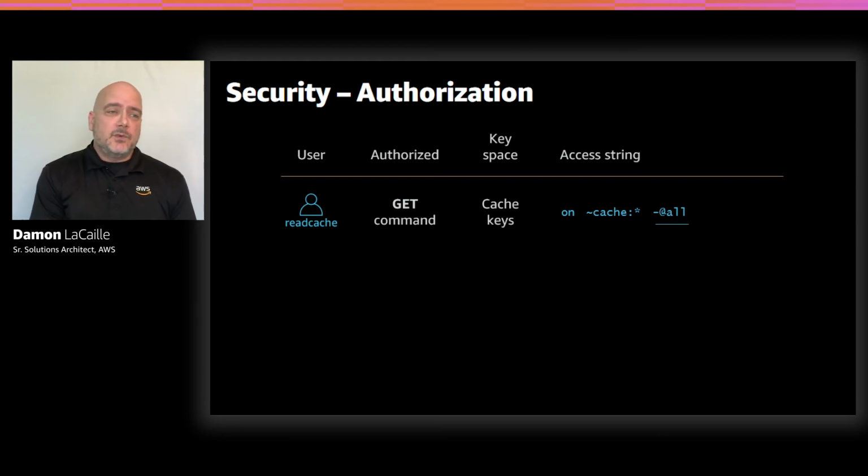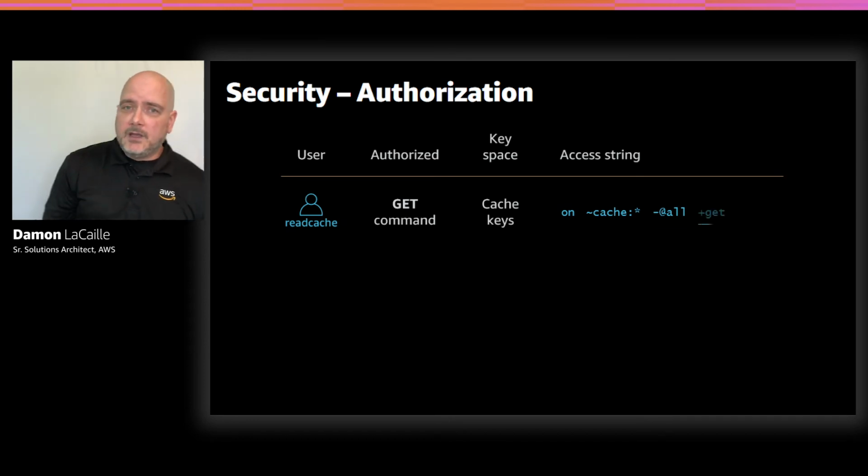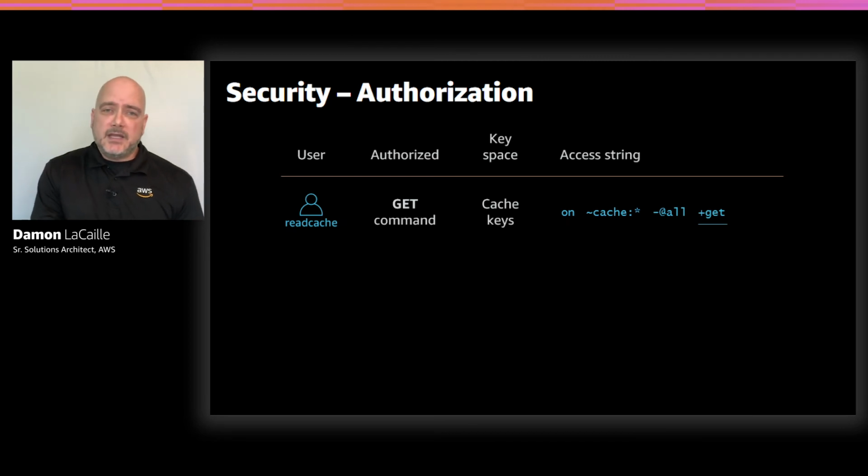And then finally, after we've explicitly said no commands are allowed, we then add back in the ability to run the Redis get command. So as you can see with this user, the user is enabled, has no authority to run any command except get, and only on keys that start with #. Now let's look at two more examples just real briefly.